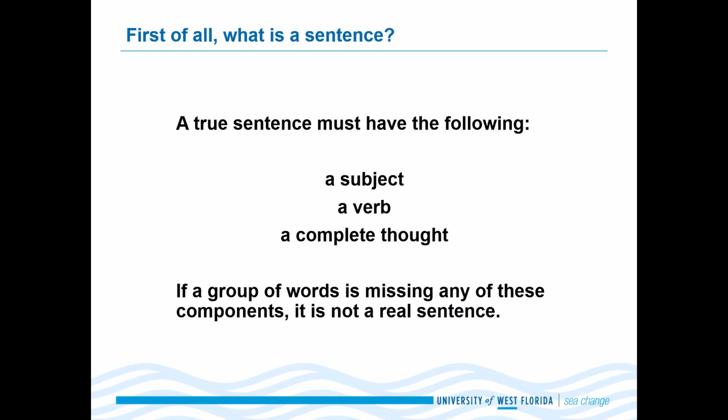What is a sentence? A sentence must have a subject, it must have a verb, it must be telling us something about the subject, and it should deliver a complete thought. We don't need any other information to understand that sentence. So if a group of words is missing any of these components, then I'm sorry, we cannot call it a real sentence.